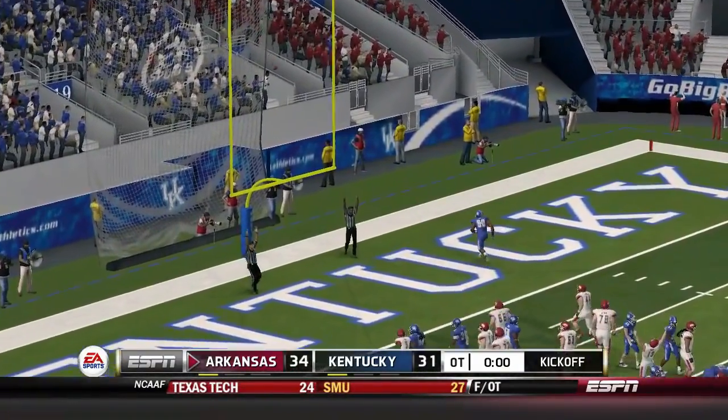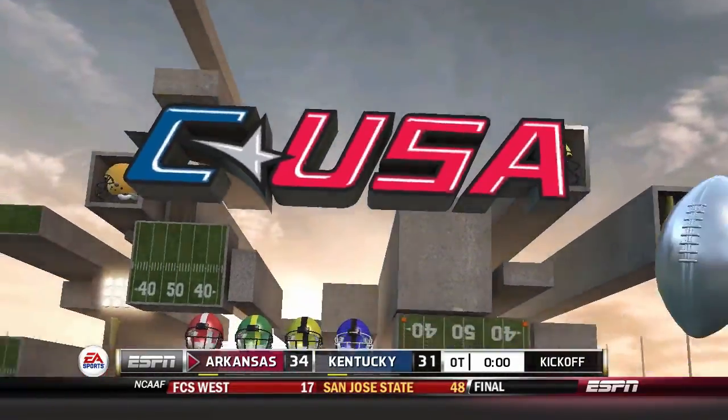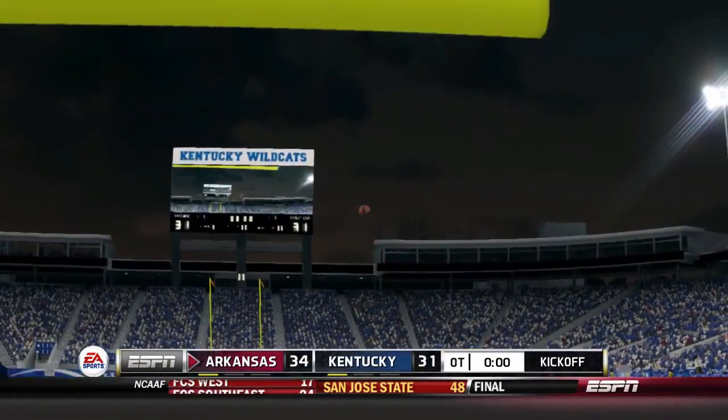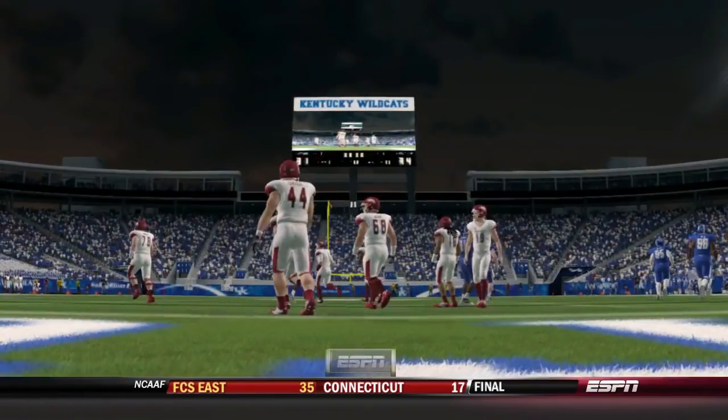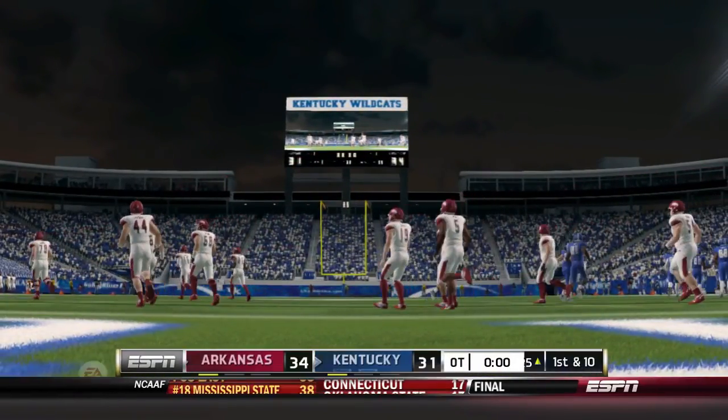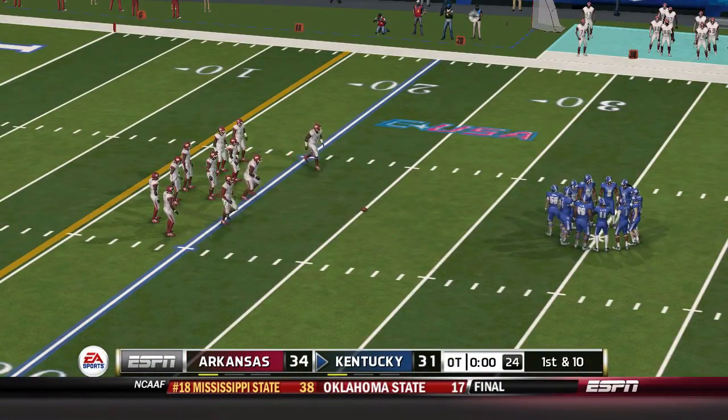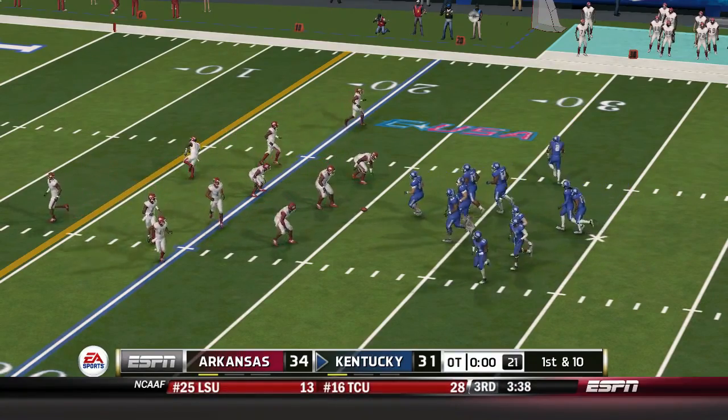It's up, and he's got it. From the 25-yard line. First down.